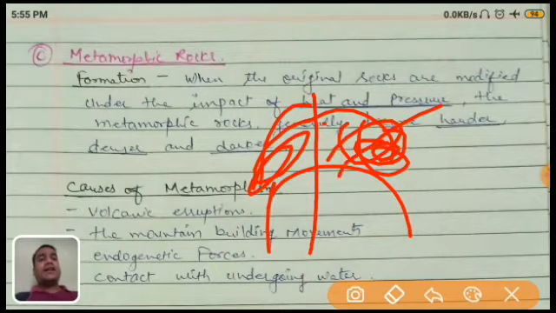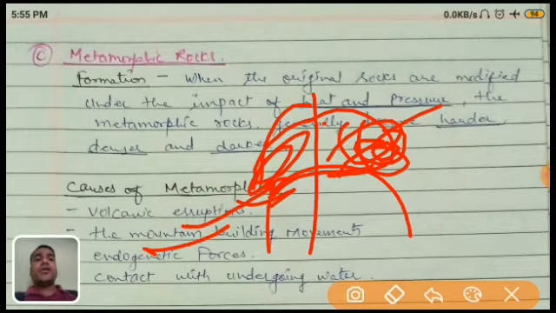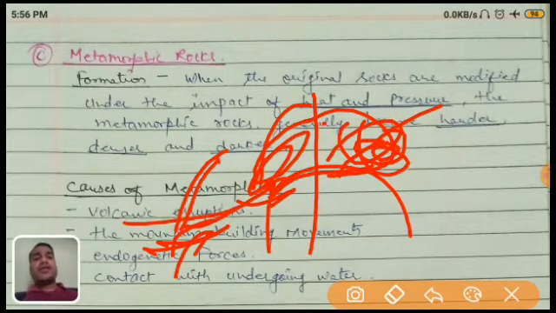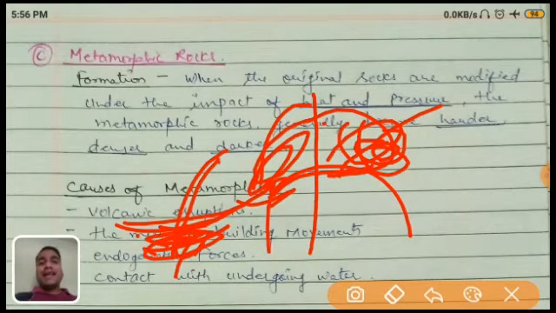When this rock is carried by an agent, like river water, air, glacier or other agents, it is transported to a lower place, buried, and due to pressure of water or anything else, it is cemented and called sedimentary rock. But when this rock is not brought out, it goes deeper.